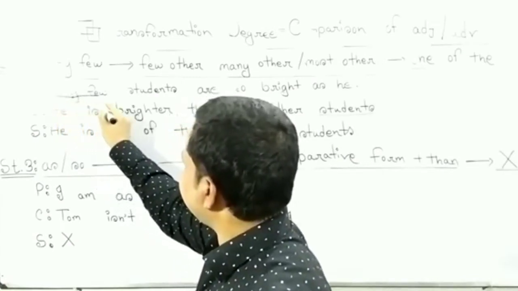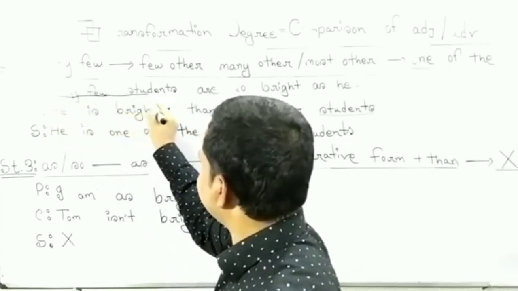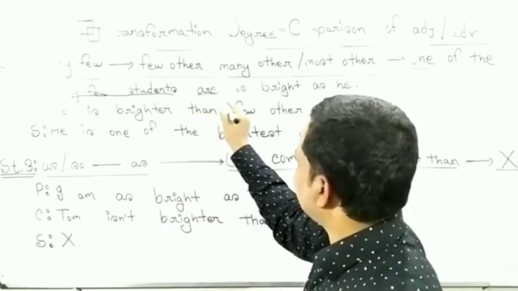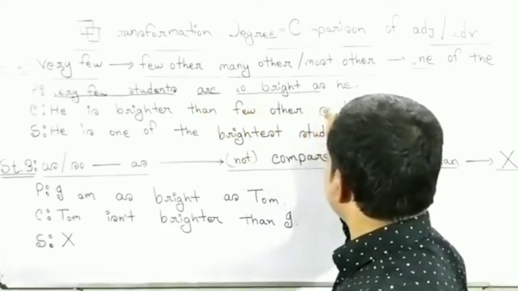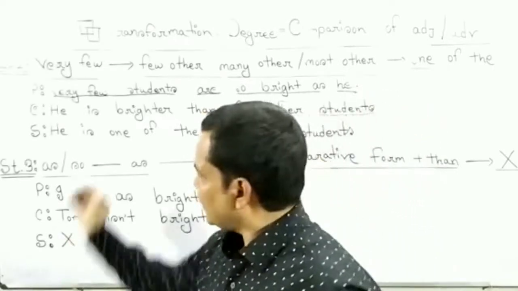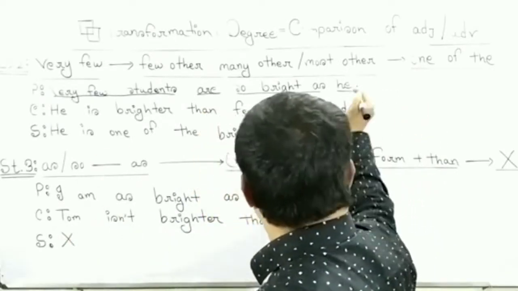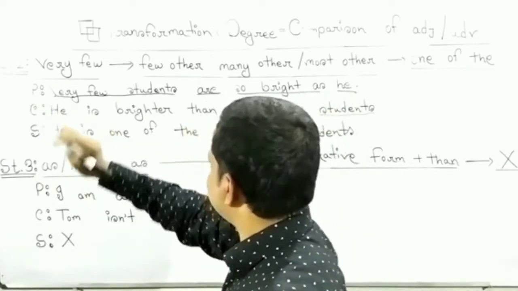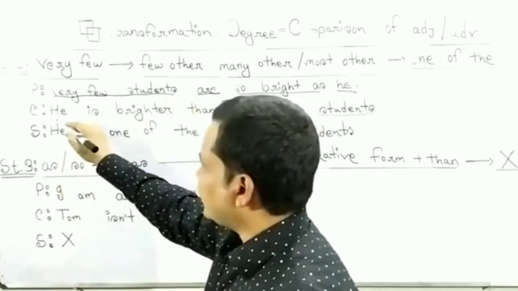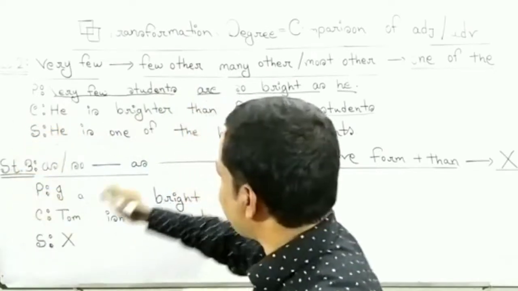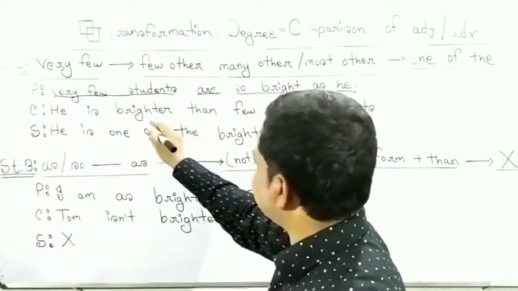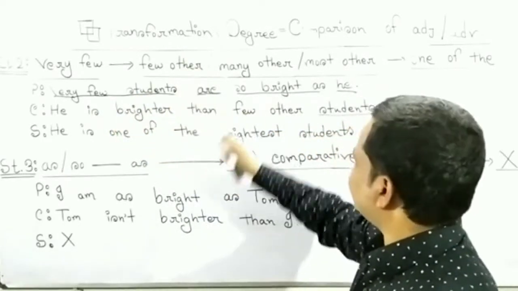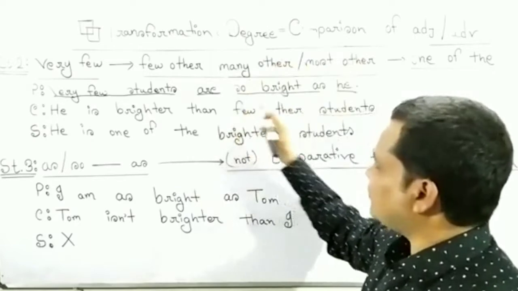I am dividing it also in 4 parts. Part number 1, 2, 3, 4. Here comparative: he, here, he is. Is for he. So bright becomes brighter than. Very few, few other, many other, most other.